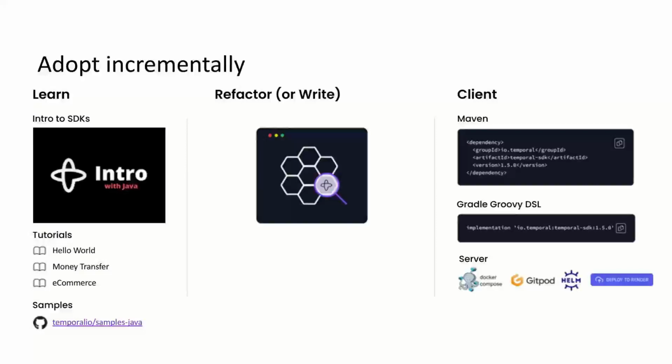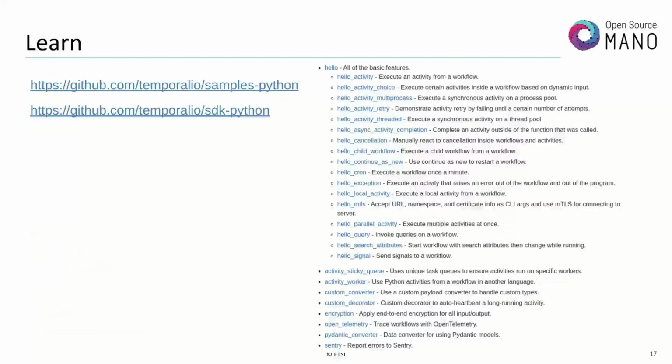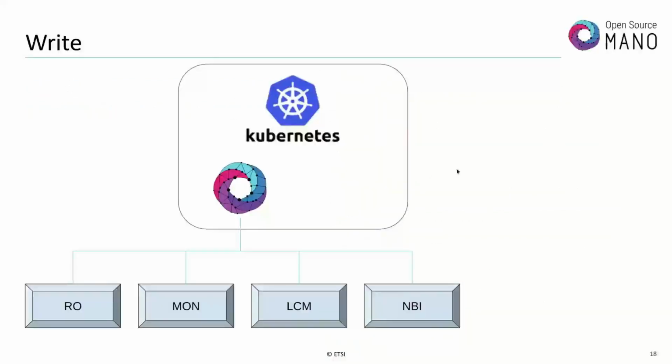So we did our little bit of learning. We grabbed their samples, took a look at the SDK. Here's a bunch of samples that they have that show a bunch of things that can be done. Basically restarting a workflow, child workflows, executing workflows once a minute, etc. So what did we do?